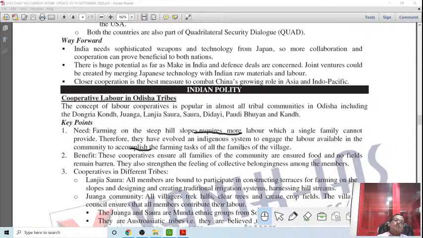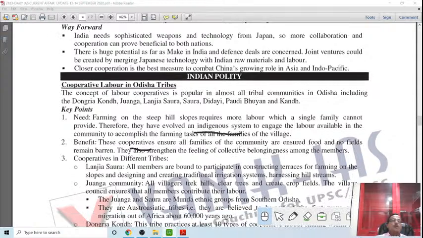This was going on for centuries, since time immemorial, in an unorganized way. But through this mechanism, it is now being done in a formal way. What is the benefit? These cooperatives ensure all families of the community are ensured food and no field remains barren, because there are instances where one family has the field but does not have an adequate number of laborers in their own household.